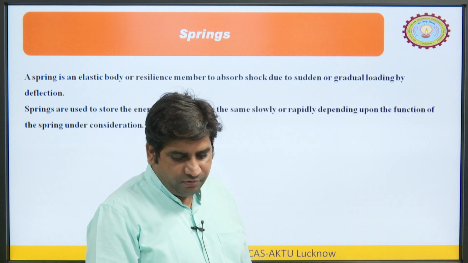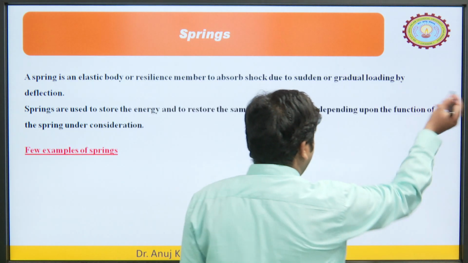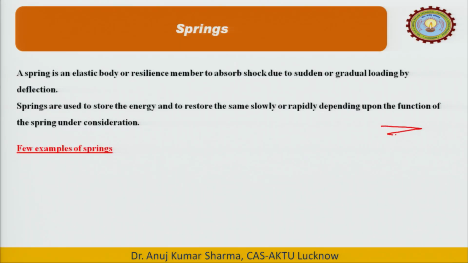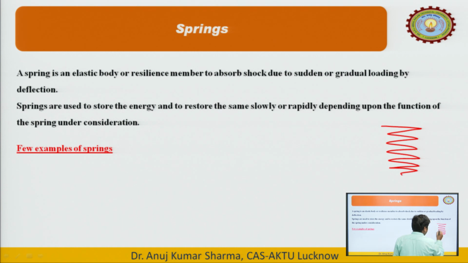When we see a spring, many people think that a spring means a part of this particular shape, that would be a spring. So, it is not correct. This is not the only spring. A spring is a body, it may be of any shape, but it should be elastic, so that whenever we apply a load on the body it absorbs some energy and gets deflected, its shape changes, and upon the removal of load or after removing the shocks it can release the energy. So, storing and restoring is an important phenomenon of a spring. That body is known as the spring.